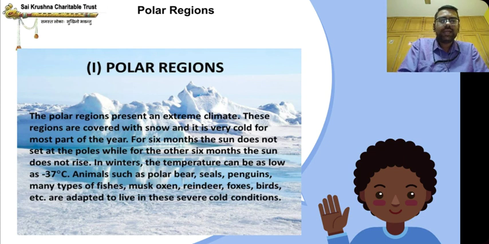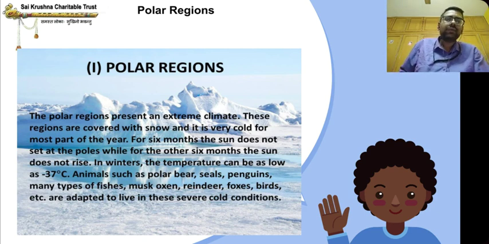For 6 months, the sun does not set at the poles, while for the other 6 months, the sun does not rise. This is the major characteristic of the polar region. In winters, the temperature can be as low as minus 37 degrees Celsius.